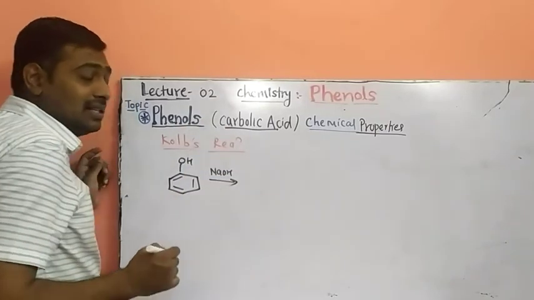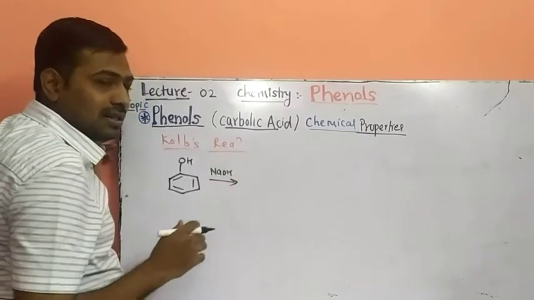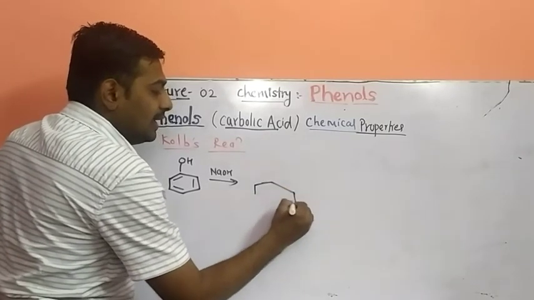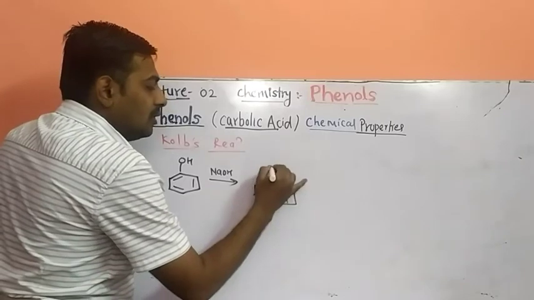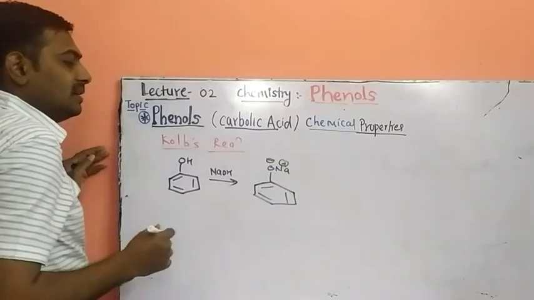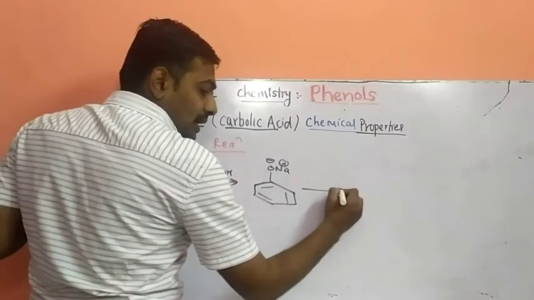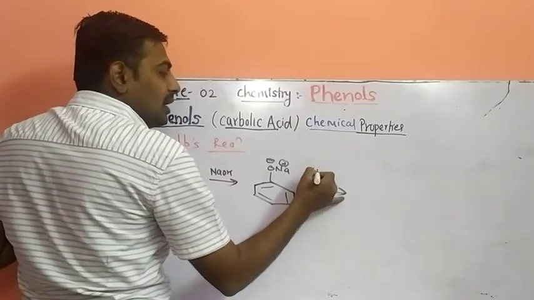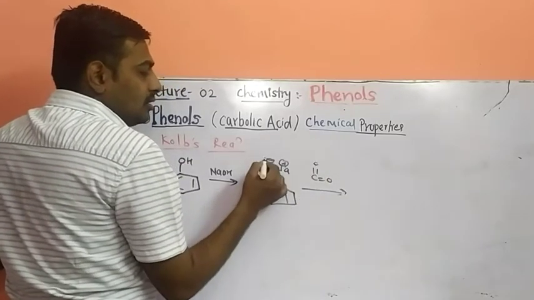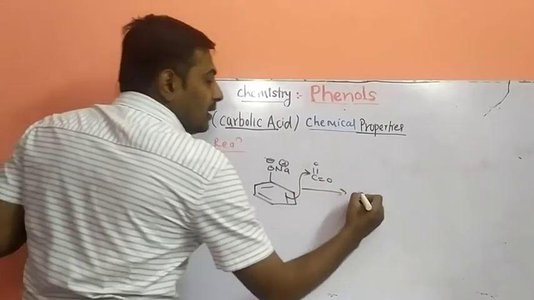In the first step, we react this phenol with sodium hydroxide. What happens? The substitution occurs at the OH position, so we will get sodium phenoxide, because we are increasing the reactivity of the benzene ring by formation of the salt. After that, we react this molecule with carbon dioxide. So this is the CO2 molecule. What happens? This lone pair is in conjugation and the attack takes place at the ortho position.